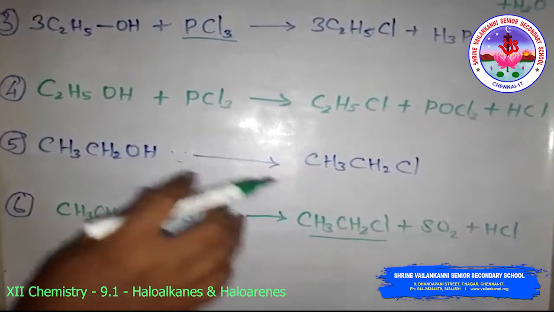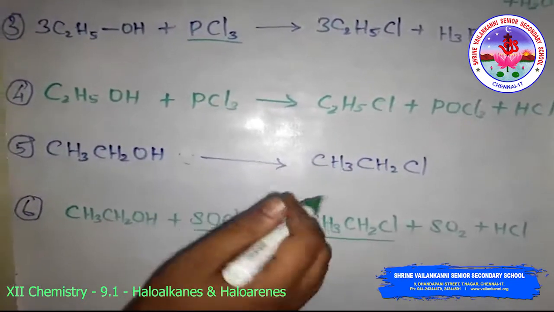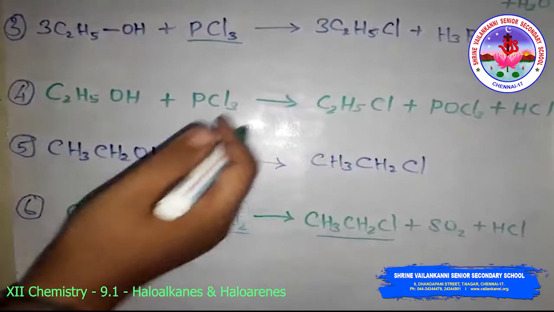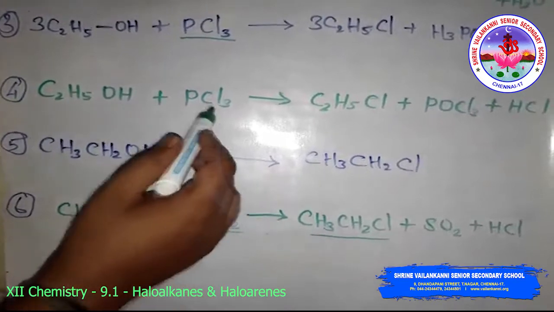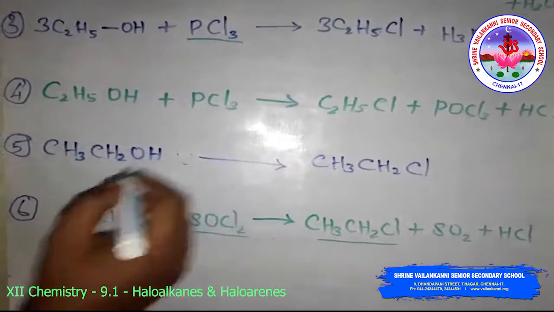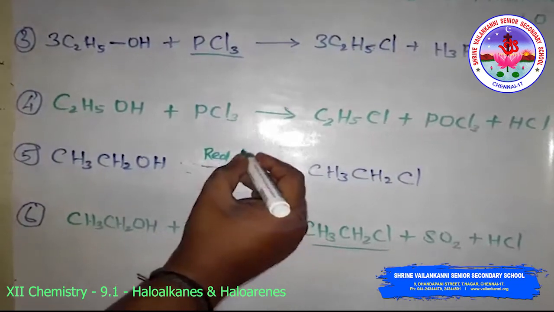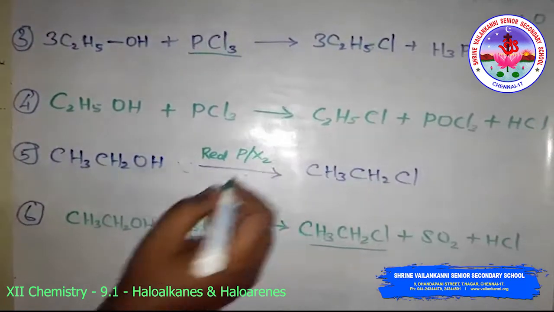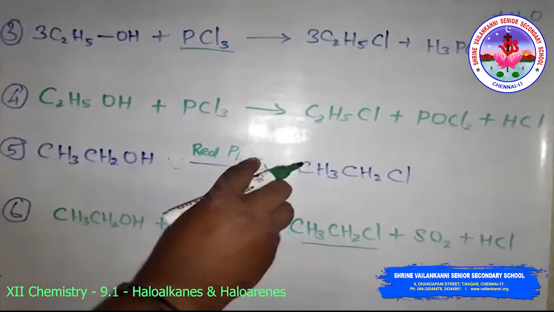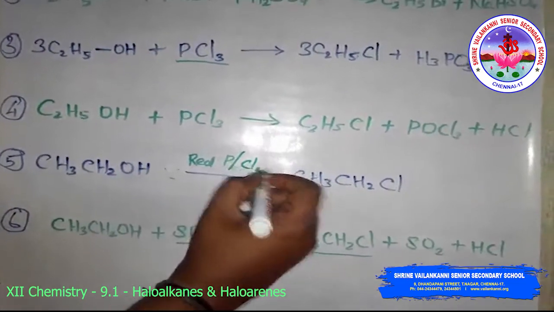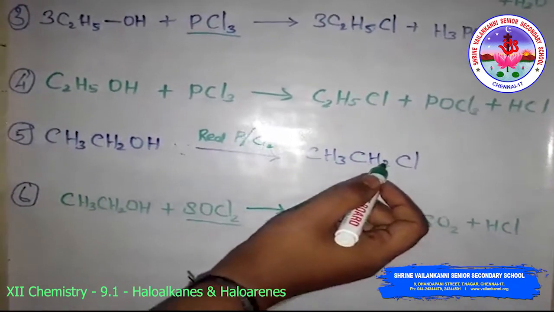The phosphorus tribromide and triiodide are usually generated in situ, meaning produced in the reaction mixture, by the reaction of red phosphorus with bromine and iodine respectively. Here ROH reacts with red phosphorus; suppose using chlorine, red phosphorus and chlorine form ethyl chloride.